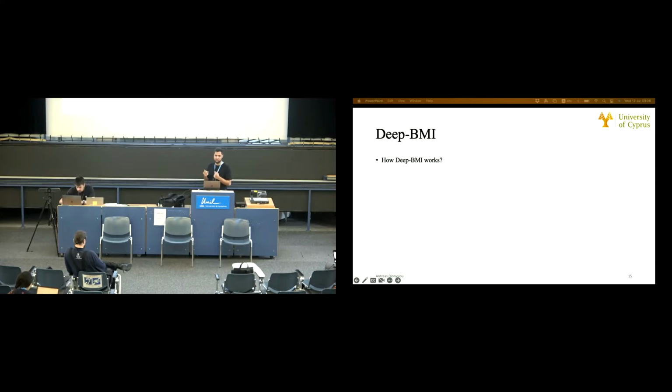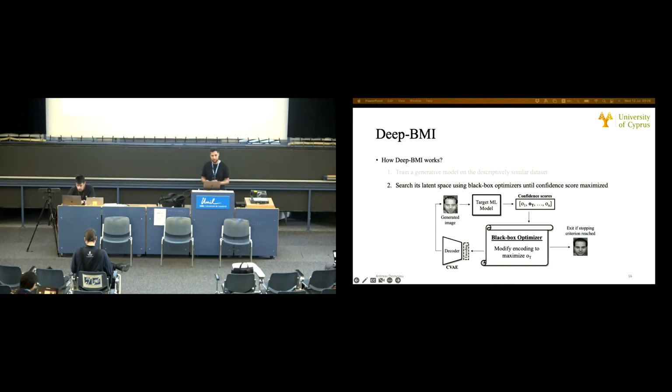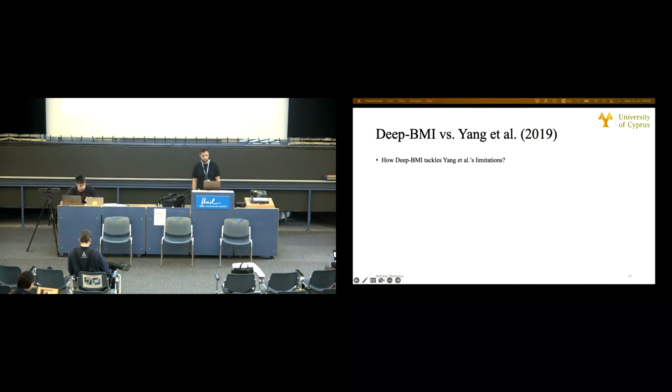DPMI actually exploits the benefits of the two aforementioned approaches. First, it trains a generative model on the descriptively similar dataset, which allows us to learn the structure of the input and, by assumption, features that are shared between the two sets. And second, DPMI searches the inversion model's latent space in order to generate images that maximize the confidence score of the specific target class. What it essentially does is modify the coding given as input to the decoder for constructing an image that maximizes the respective confidence score.